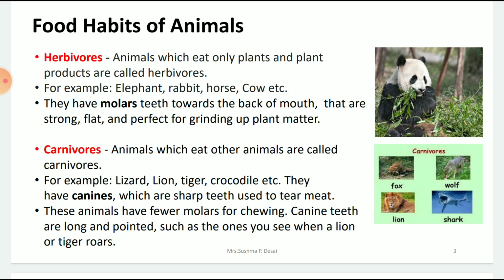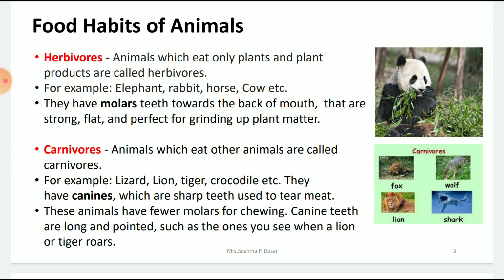So what they do is they grind the food better and then swallow it, and that process is called mastication. Means when the food is crushed and ground in the mouth, it becomes soft. So that process of chewing the food is also called mastication. Now in herbivores, you also have some animals which eat something else other than leaves.